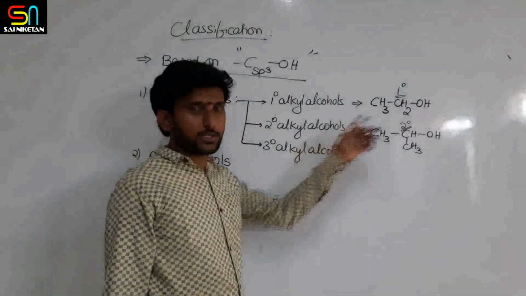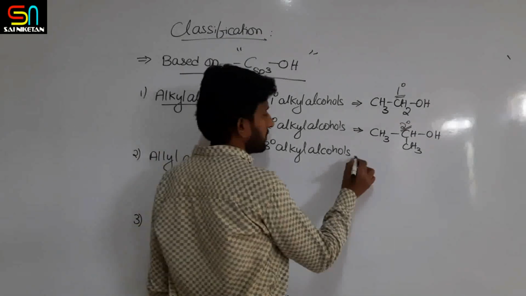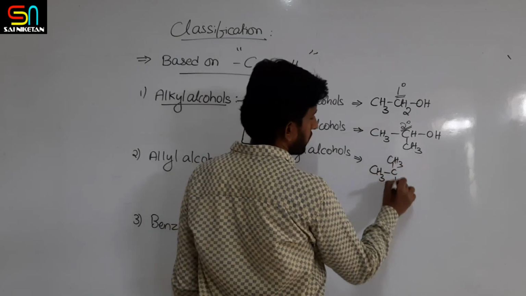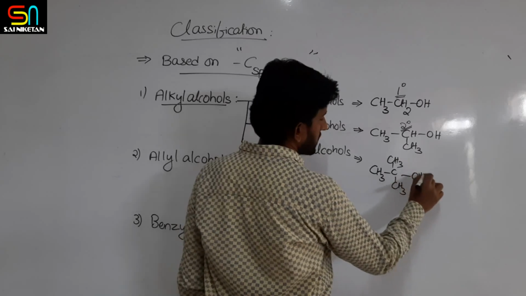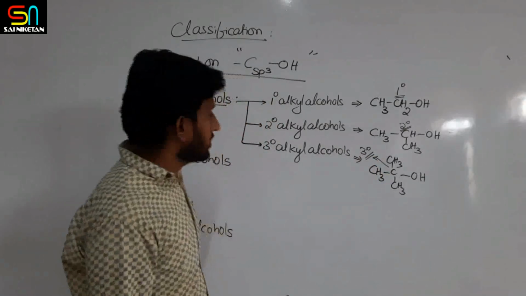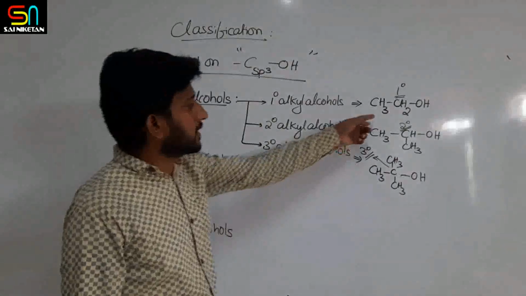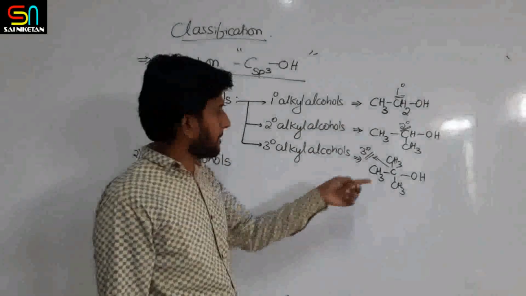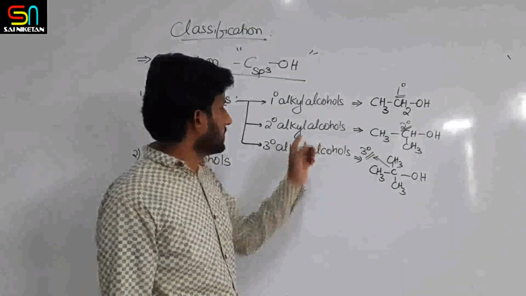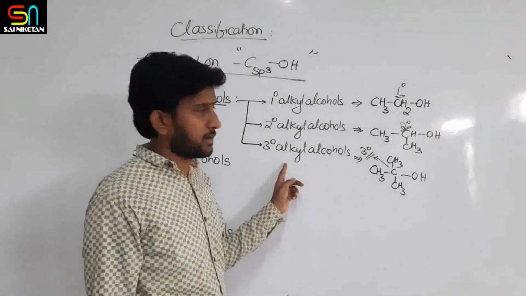So if in any alkane the OH group is attached to a secondary carbon, then it is secondary alkyl alcohol. Similarly, if the OH group is attached to a tertiary carbon, this is a tertiary carbon, right? Then it is tertiary alkyl alcohol. So ethanol is primary alcohol, 2-propanol is secondary alcohol, 2-methyl-2-propanol is tertiary alcohol.